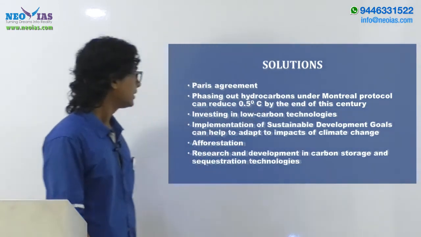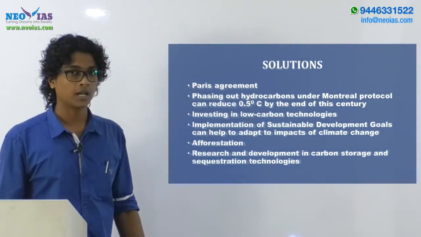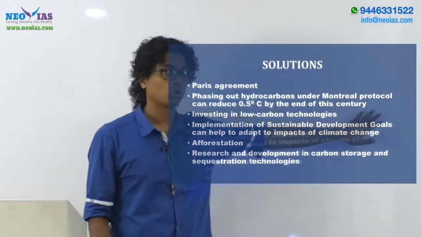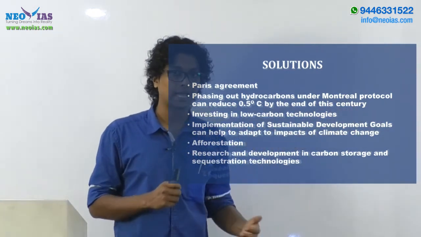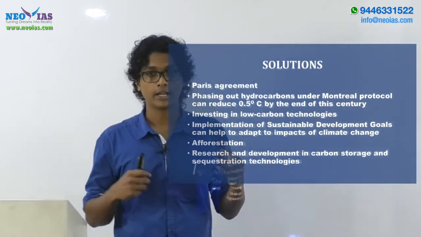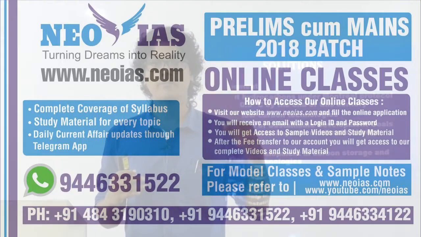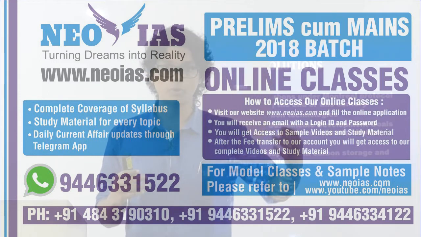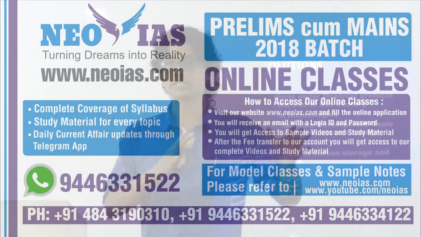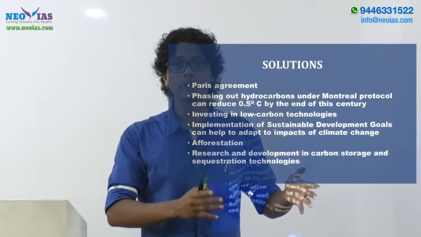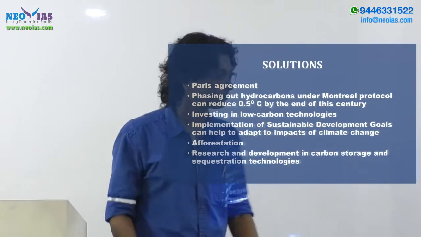and this will enable us to mitigate the impact of climate change. Then you can bring in another protocol, the Montreal Protocol. Recently the Montreal Protocol was amended in Kigali in order to phase out hydrofluorocarbons. If we could phase out the hydrofluorocarbons, that will help us reduce global warming by 0.5 degrees Celsius by the end of this century. So it is one of the very cost-effective measures to solve climate change.